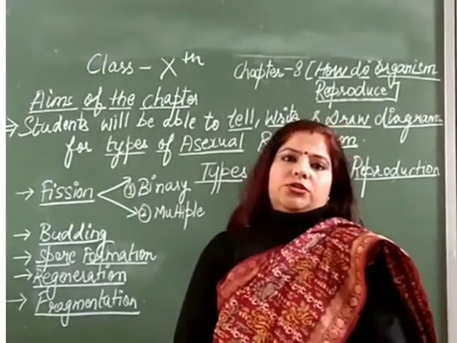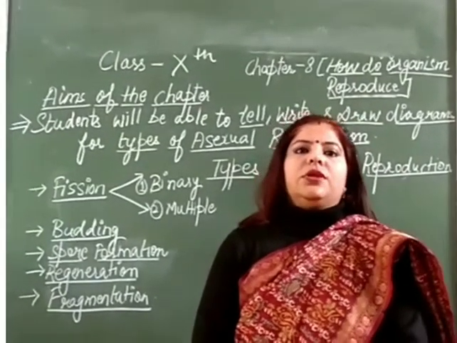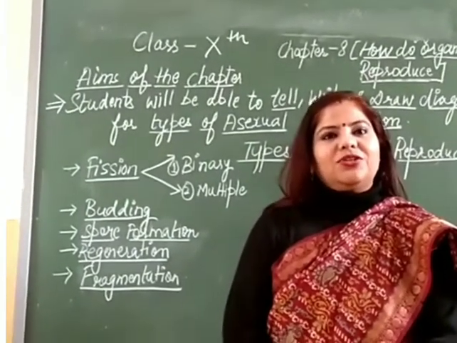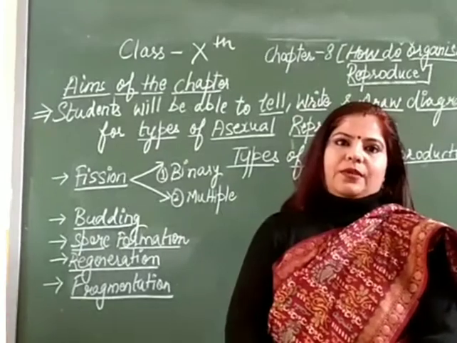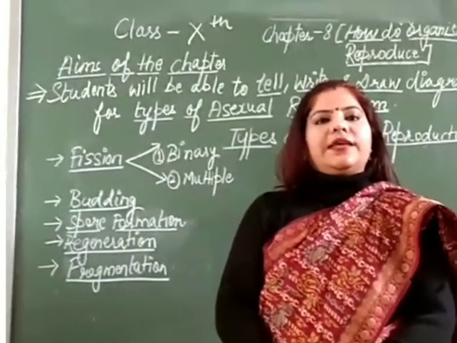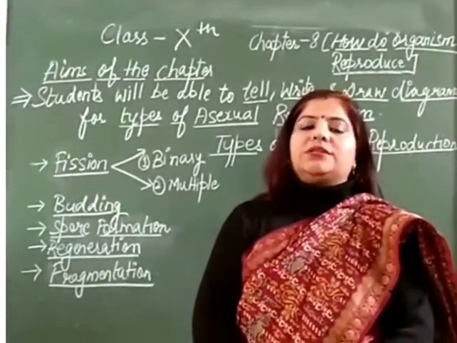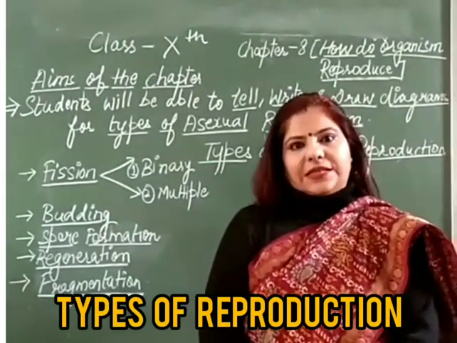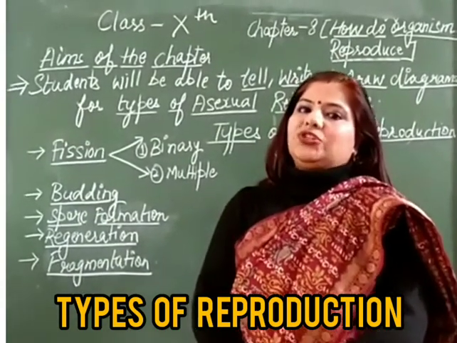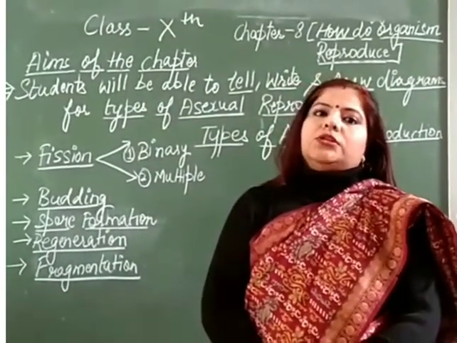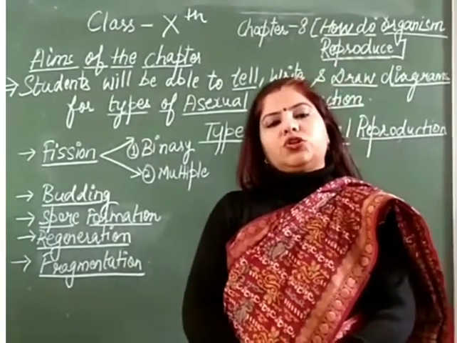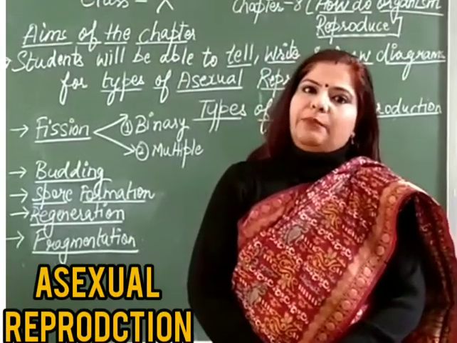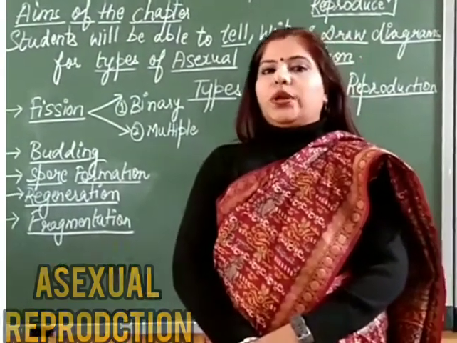So what is reproduction? Reproduction is the process of giving birth to new organisms. We have studied in junior classes that there are two types of reproduction. One is asexual reproduction and the other is sexual reproduction. The difference between asexual and sexual reproduction is that in asexual reproduction, a single parent is involved, and in sexual reproduction,